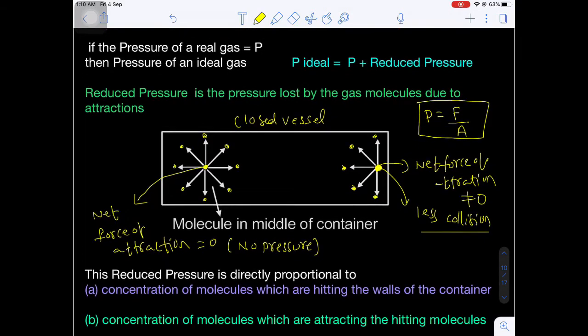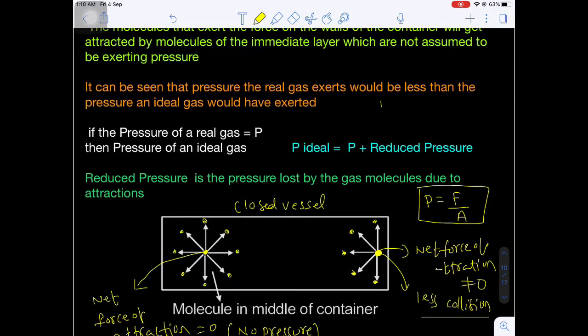That's why, if you observe real gas and ideal gas, the pressure of an ideal gas is always greater than the pressure of a real gas. Why is the pressure of a real gas less as compared to the pressure of an ideal gas? Because in the ideal gas there are no attractive forces, but in a real gas there must be some attractive forces.